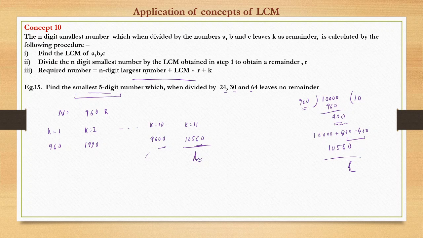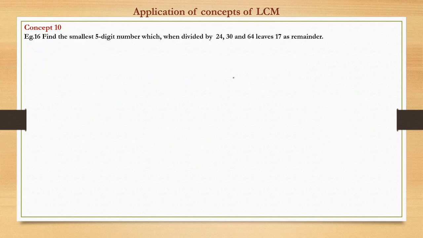So here it is: the n digit smallest number plus LCM minus R plus K. That we'll see here. The k as remainder, k was 0, so we simply did minus r. Now a similar question we will see: find the smallest 5 digit number which leaves 17 as remainder.